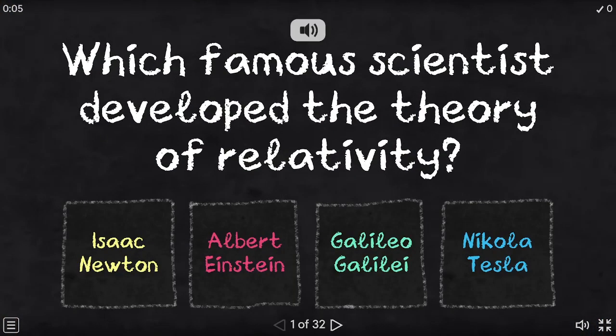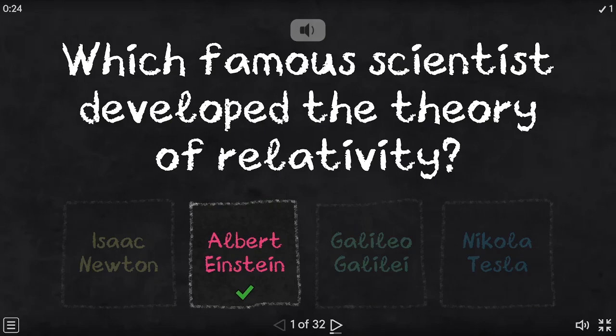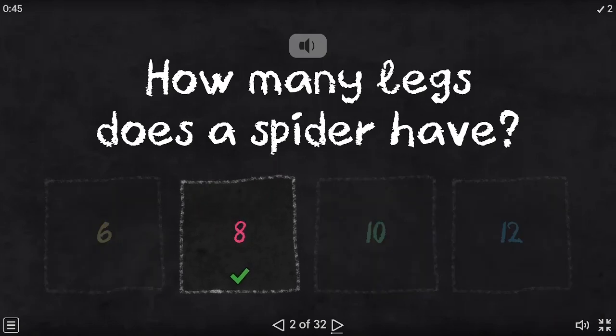Which famous scientist developed the theory of relativity? Isaac Newton, Albert Einstein, Galileo Galilei, Nikola Tesla. The correct answer is Albert Einstein. How many legs does a spider have? 6, 8, 10, 12. The correct answer is 8.